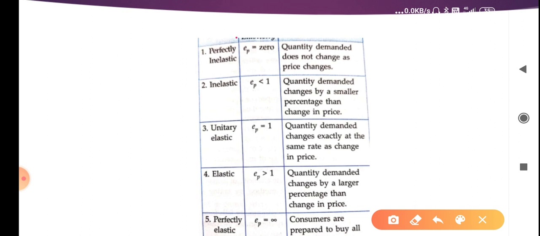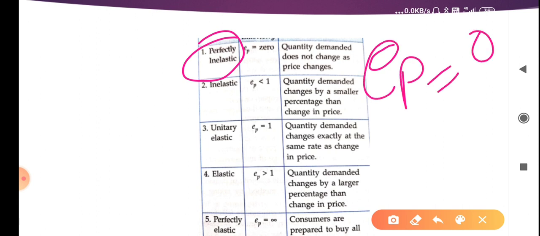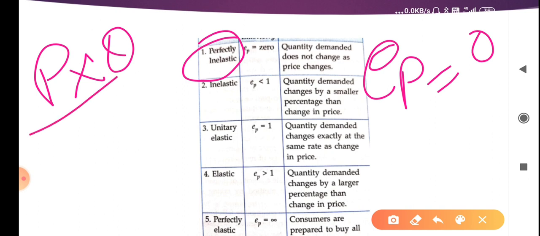First we are going to discuss perfectly inelastic. In perfectly inelastic, EP will be 0, meaning there is no relationship between the price and quantity of the commodity. Price does not have any impact on the quantity of the commodity. Either the price is high or low, the consumer will consume the same quantity of the commodity.